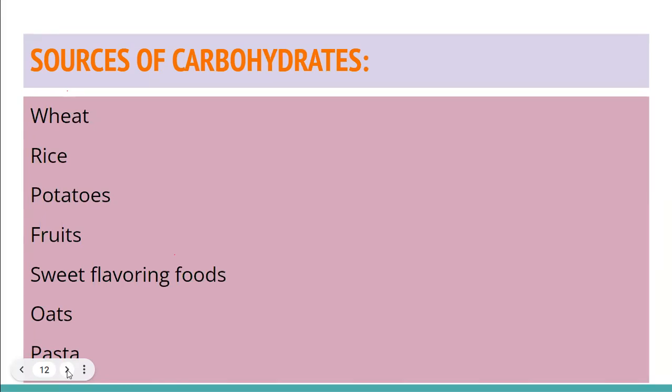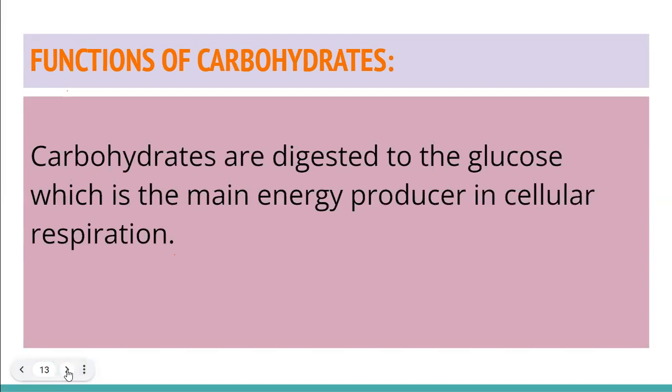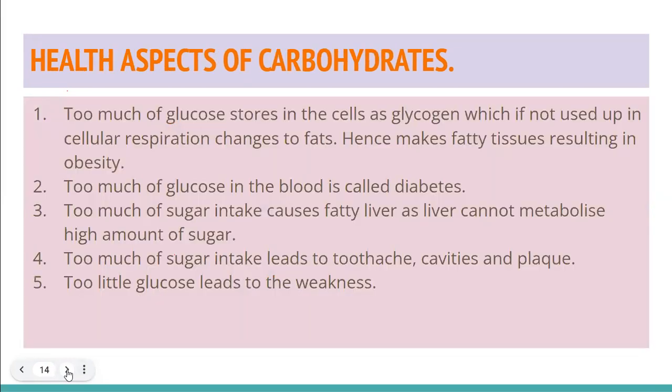All right. So what is the function of carbohydrate? As I told you, they produce energy in the cellular respiration. So they are the fuel of our body. But everything has to be taken in the limit. So if you are taking too much of carbohydrate, there will be health issues. Too much of carbohydrate means ultimately too much of glucose will be released in the blood, and that will lead to diabetes. And if this too much of glucose will not be used up by the cells in the cellular respiration, this glucose will be stored in our cells and will be ultimately converted into fats.